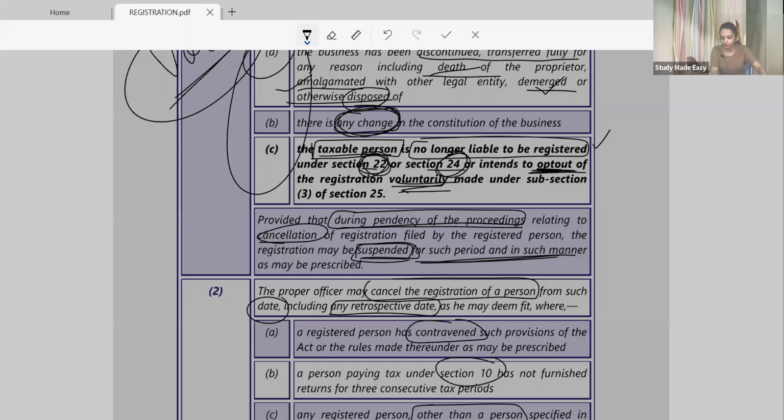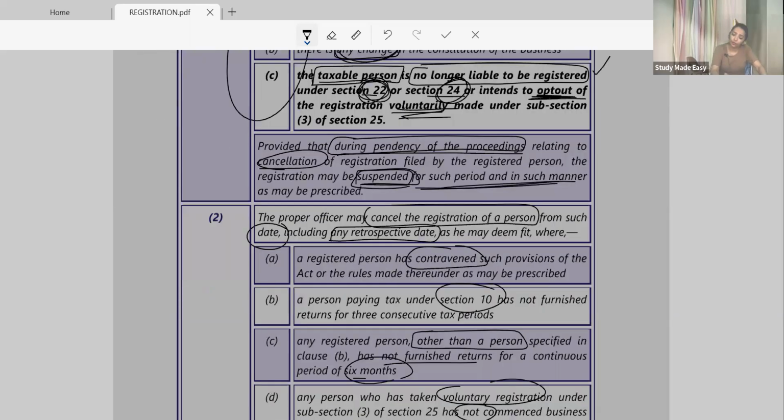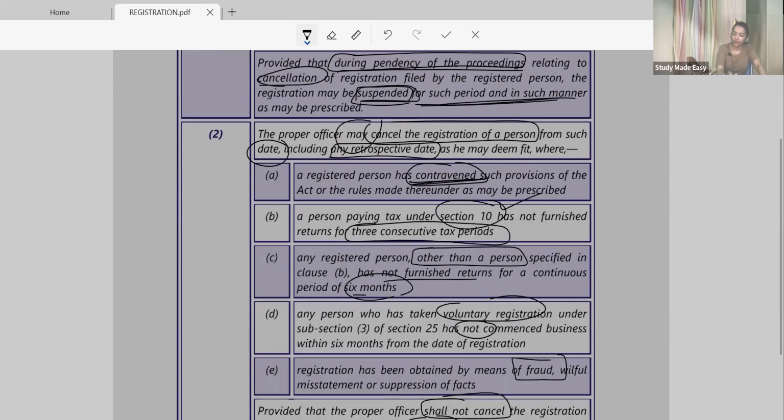Understood? Then, when will the proper officer cancel? These are my cases. The proper officer feels you have contravened any provision. For three consecutive tax periods, you have not filed the composition return. If you are not a composition person, then for continuous six months you failed to file the return; do remember this keyword, continuous.